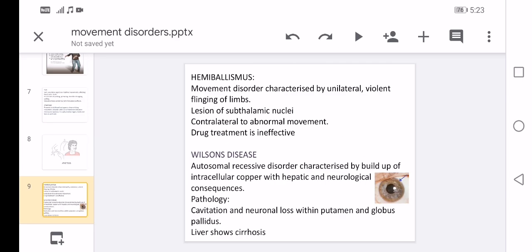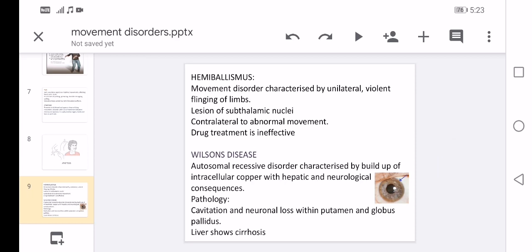Next, hemiballismus. It is a movement disorder characterized by unilateral, violent flinging of limbs. You can see the lesion at the subthalamic nucleus, and it is contralateral, which is opposite to the abnormal movement, and the drug we use for this treatment is ineffective.